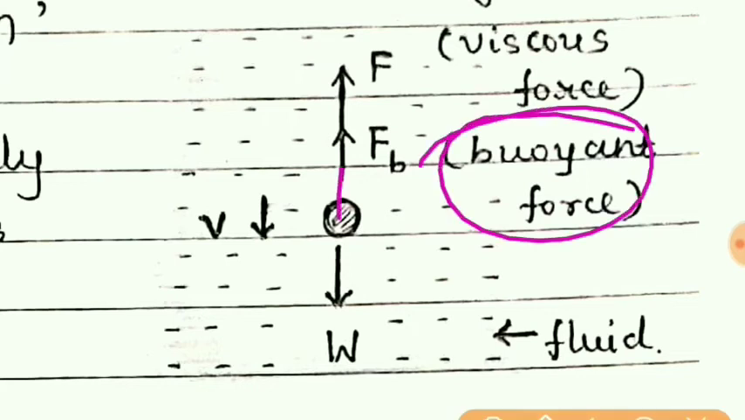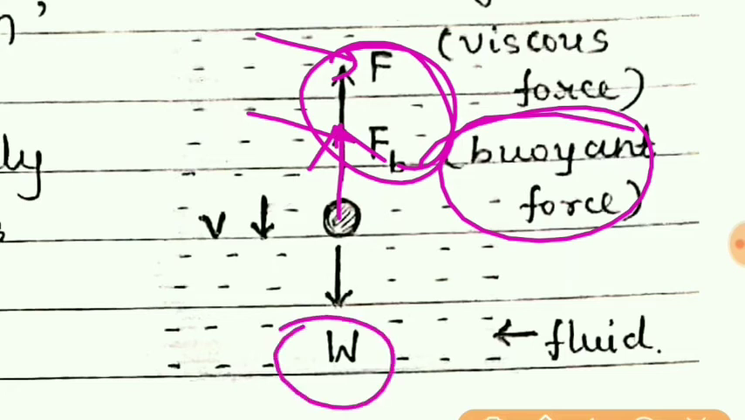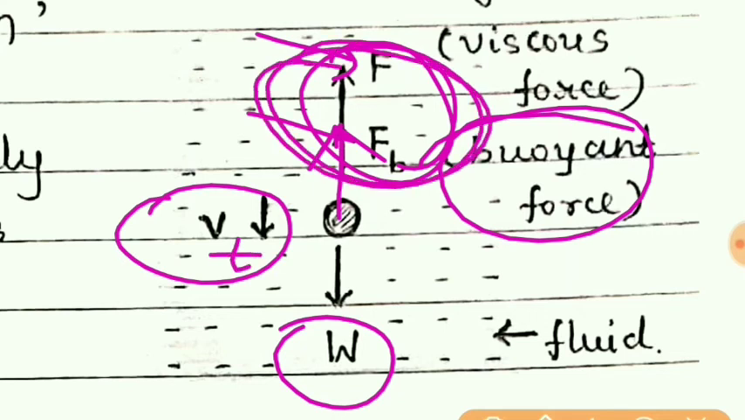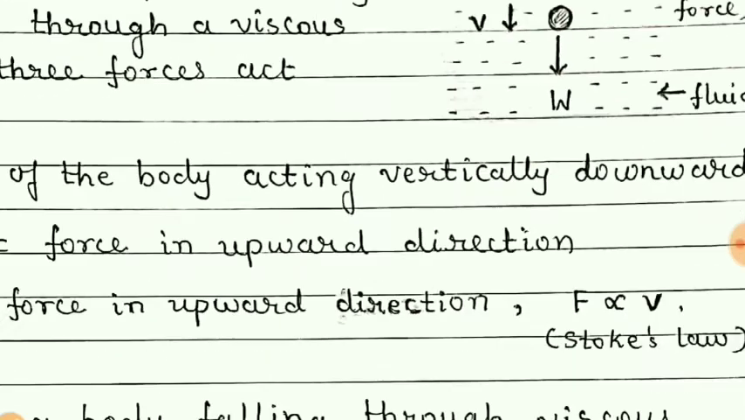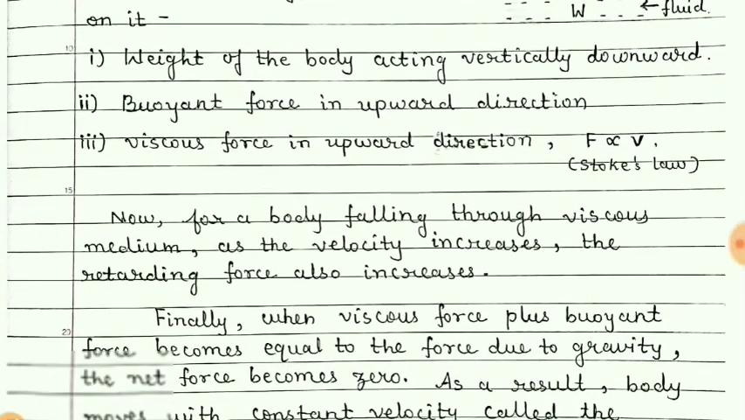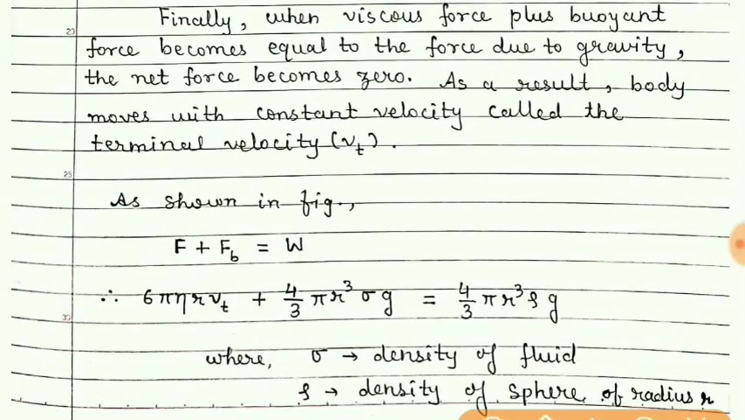So buoyant force is also in the upward direction. So here two forces are in the upward direction and one force is in the downward direction, and if the velocity is constant, that is terminal velocity, then we can say that the upward forces should be equal to the downward forces. So here we can say that the upward forces, that is viscous force and the buoyant force, should be equal to the weight of the body.